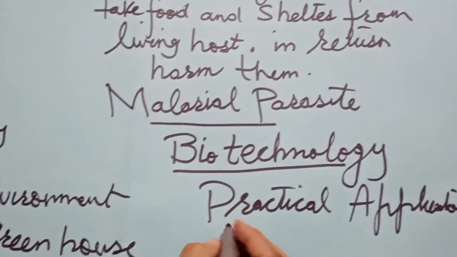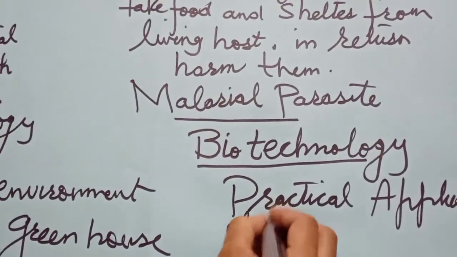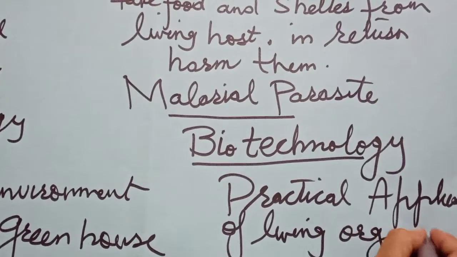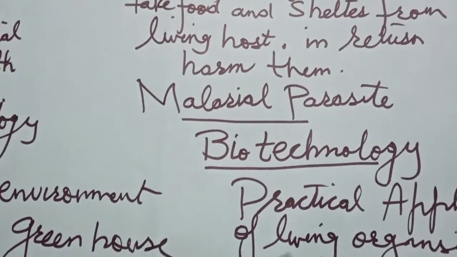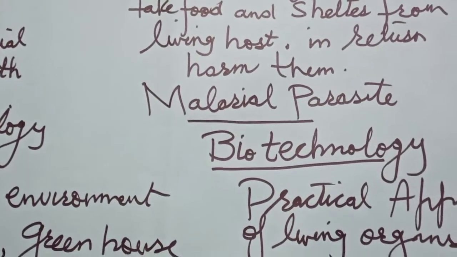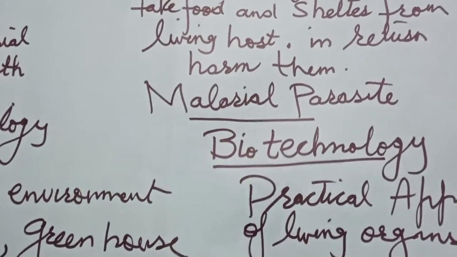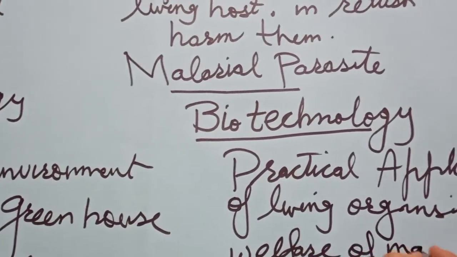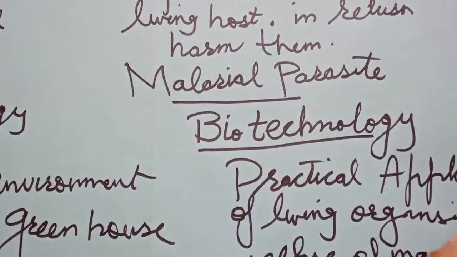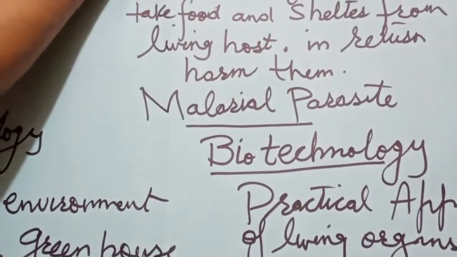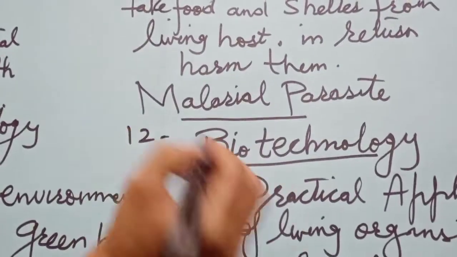It's a practical application of living organisms to make substances or vaccines and other such things, the plasma and all others, for the welfare of mankind. These all are in this branch.